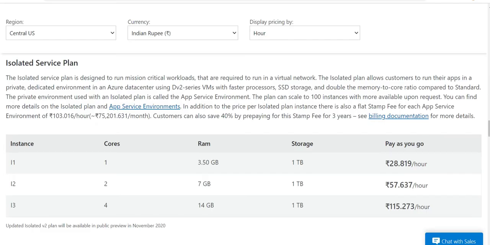So it allows customers to run their apps in a dedicated environment in an Azure data center. Why? Because nothing would stop it. It will run very fast. It will use DV2 series VMs with fast processors, SSD storage, double memory to core ratio, just to make it very fast.